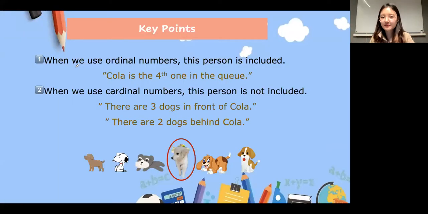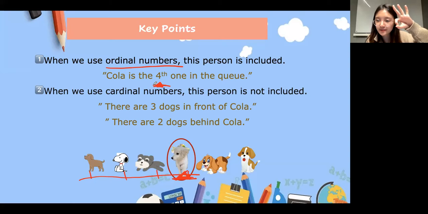So actually, please think about that. When we use the ordinal numbers, everyone, like Cola is the first one in the queue. So this person, this dog, is included in the numbers, right? So we use the ordinal numbers, the first one. So 1, 2, 3, 4. So this one, the main character, will be included in the number. It's the first one. Okay, does it make sense?